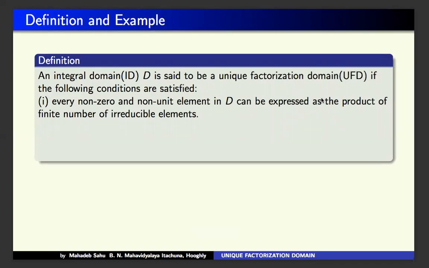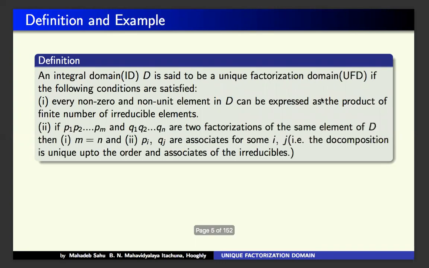Number one, every non-zero and non-unit element in D can be expressed as the product of a finite number of irreducible elements.